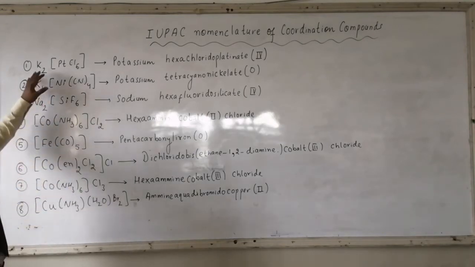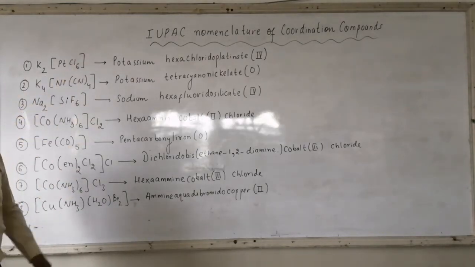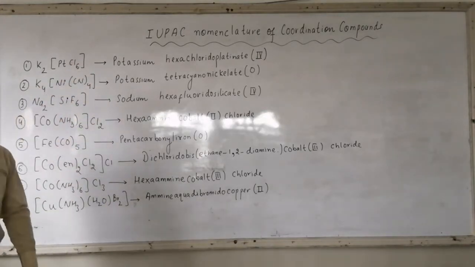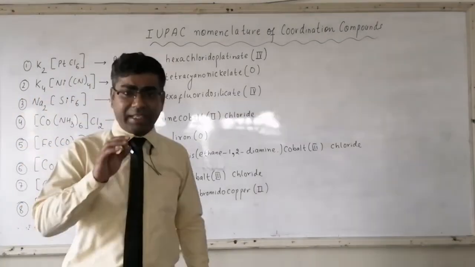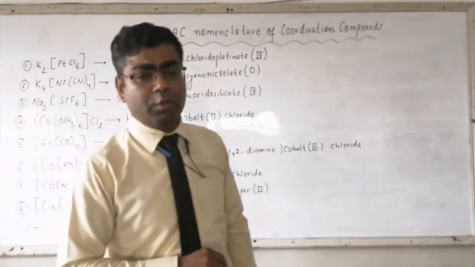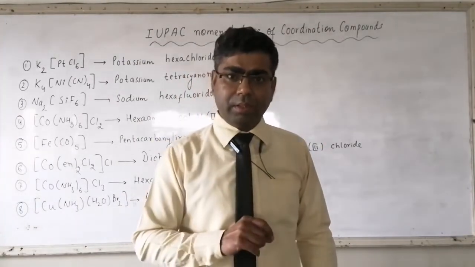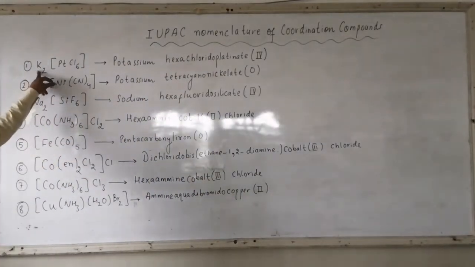So if we remove this K2, it means minus 2 is there. For balancing the minus 2 charge, we are placing K2 here, 2 atoms of potassium. It means the complex ion carries negative charge, so the name of the metal, that is platinum, will end with ate.